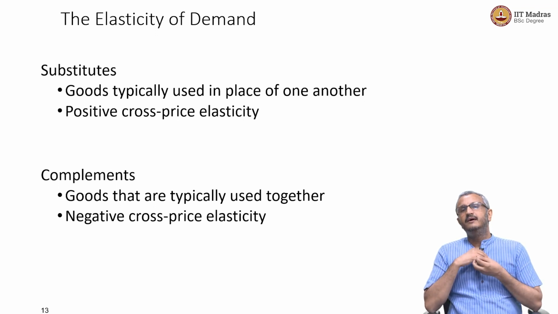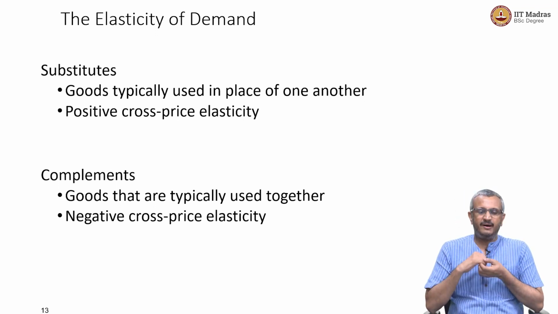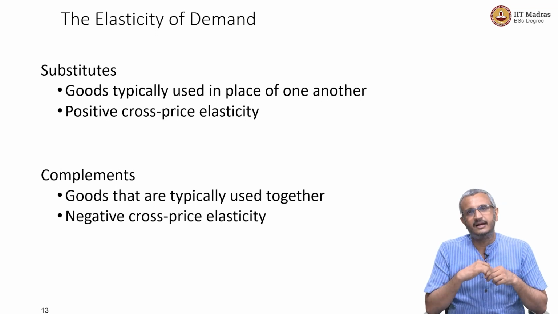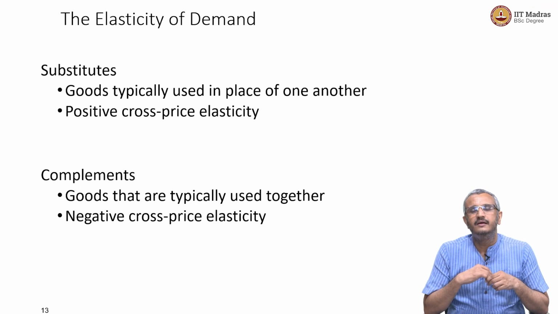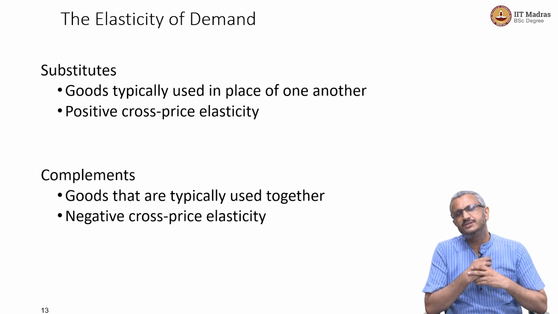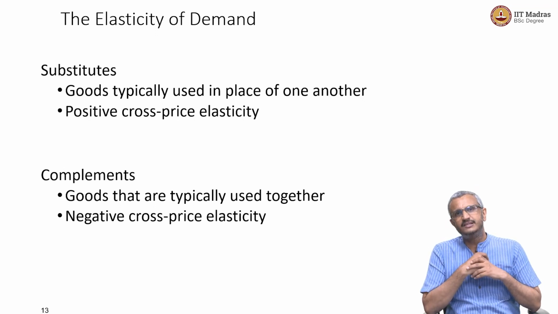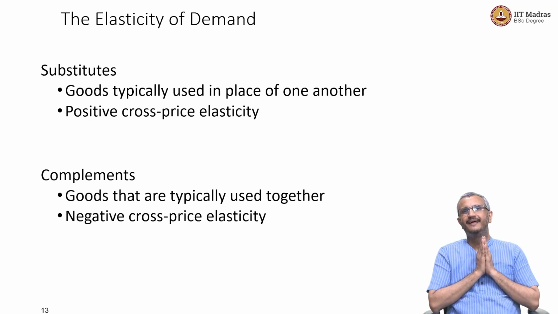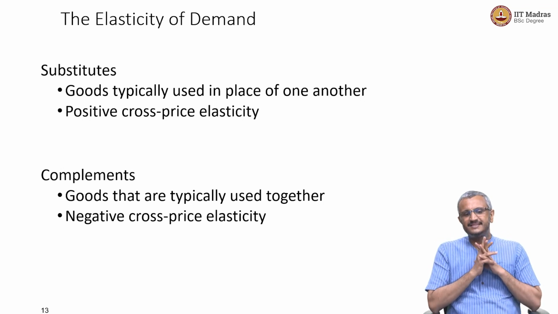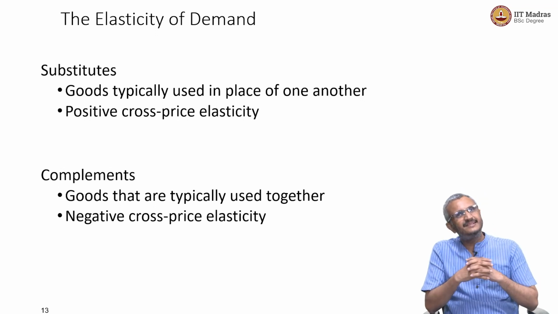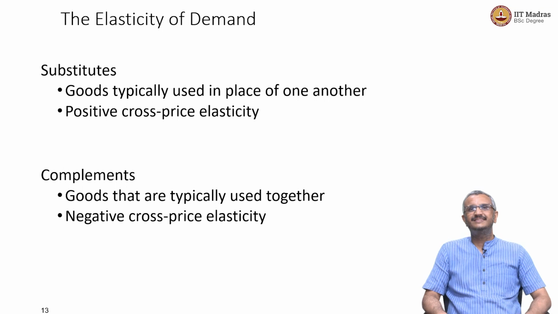Now, with the cross price elasticity of demand, we can classify goods as substitutes and complements. How? Substitutes are goods typically used in place of another good, which means that there is a positive cross price elasticity. Complements are goods that are typically used together, which means that there is a negative cross price elasticity.